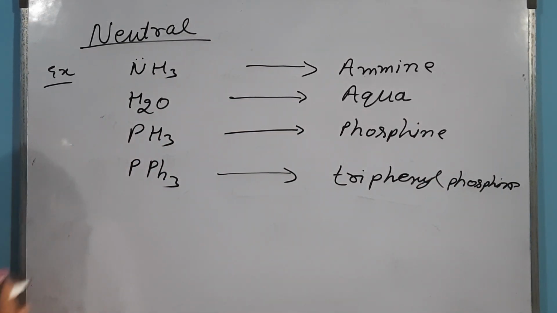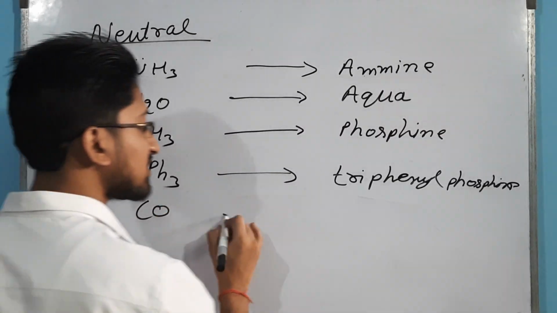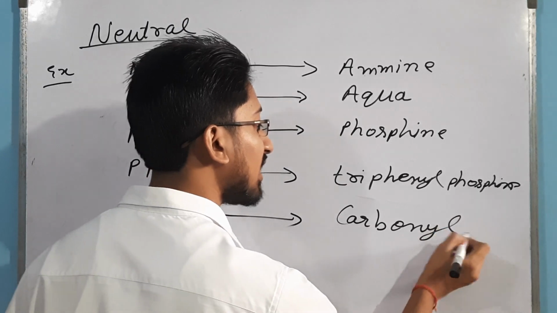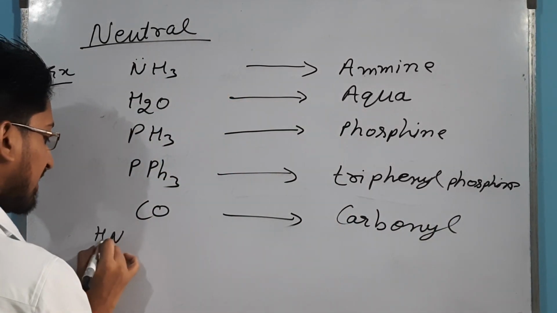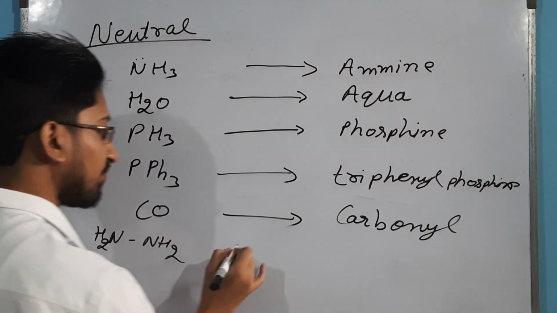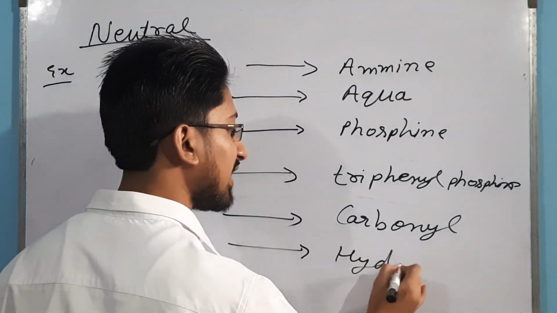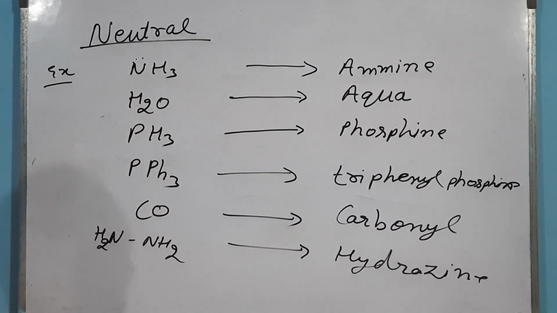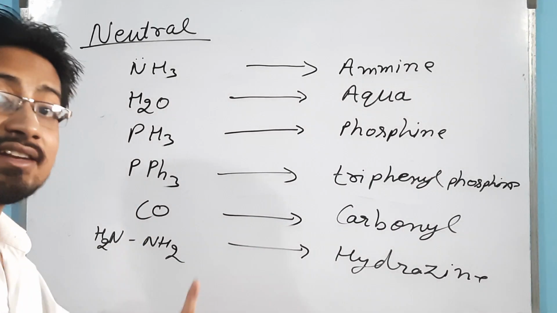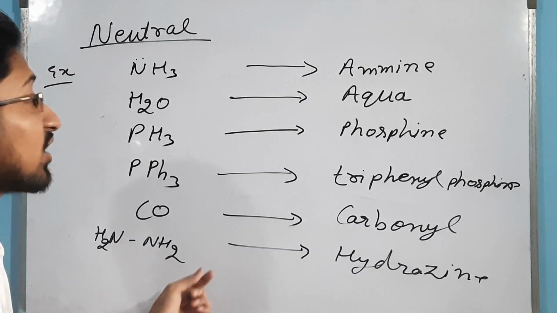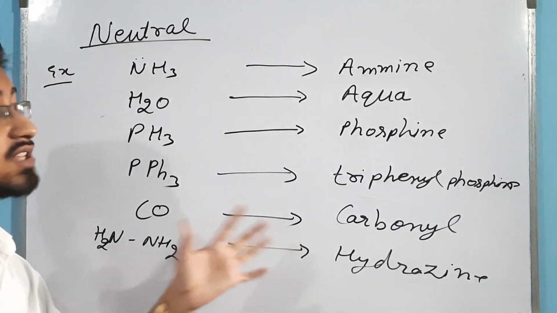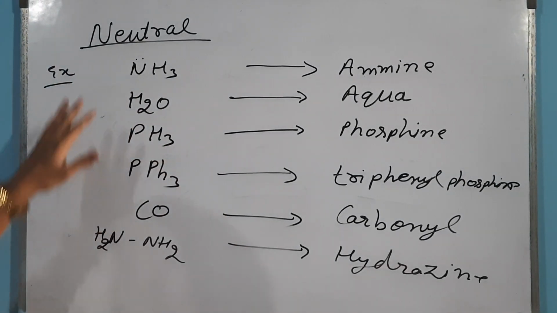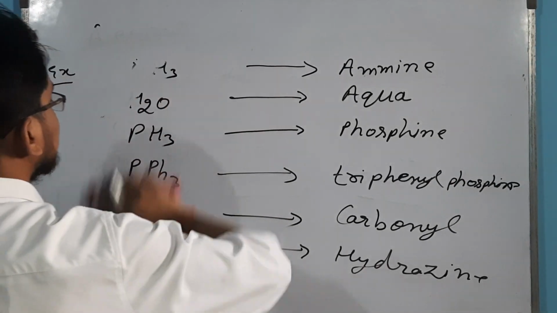Some other neutral ligands are carbonyl, a very famous ligand. Then hydrazine, NH2NH2. See, in hydrazine there are two nitrogens, but both of these are equivalent, and at a time only one donates a pair of electrons to the central metal ion, therefore it is a monodentate ligand. Okay? Now for the next classification, the cationic ligands.